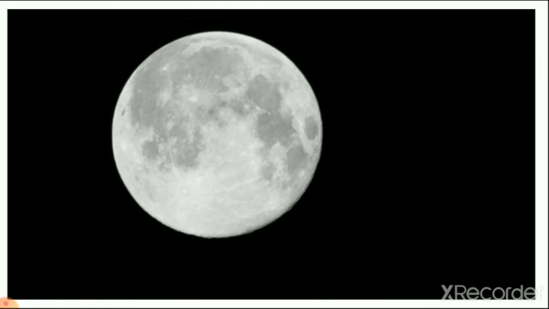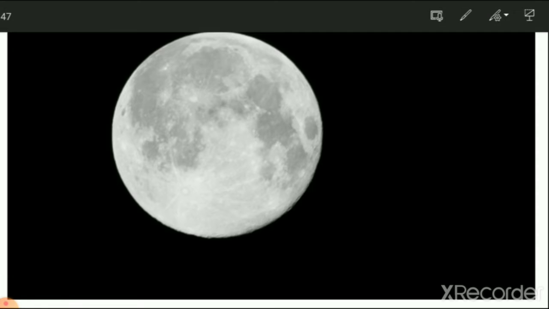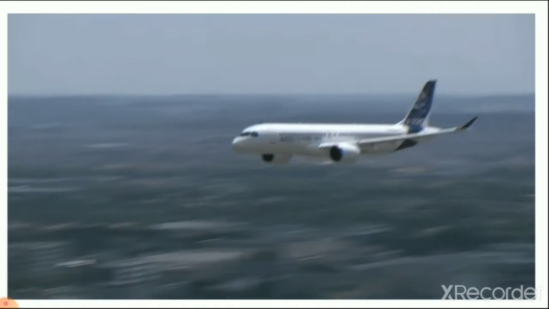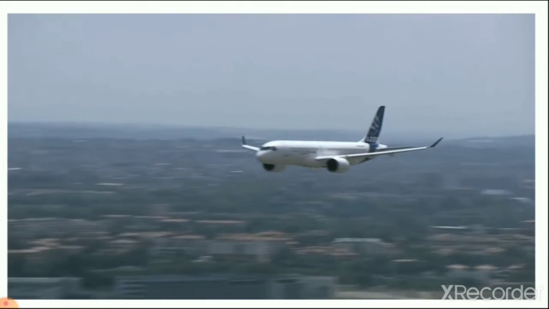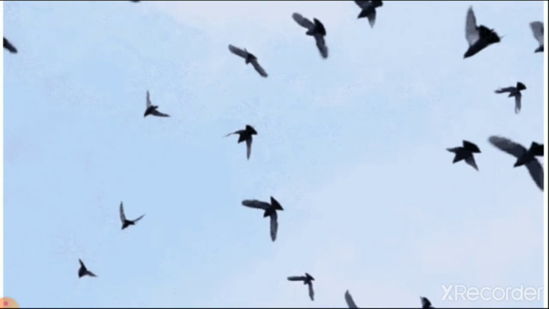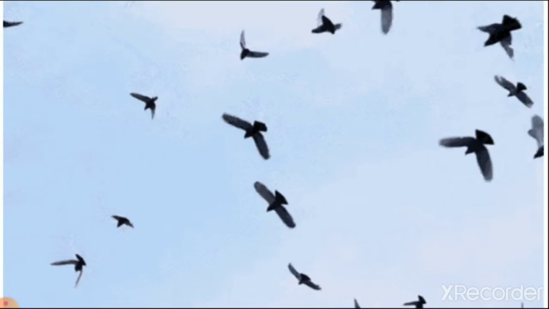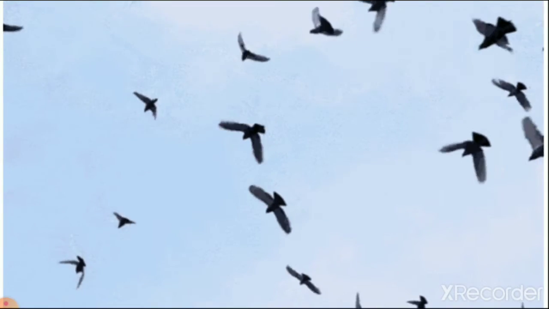Then the picture of moon. The moon which you see in the sky at night, right? So it is a thing that you see in the sky. Then we see the picture of aeroplane. It flies like a bird, but it is not a natural thing. It is a man-made thing, right? Then the stars. Stars you can see in the sky at night, right? So they are also natural things. And here you can see the picture of birds. Birds fly and they are living things, and all living things are natural, right? So all these things we learn in the previous lecture.